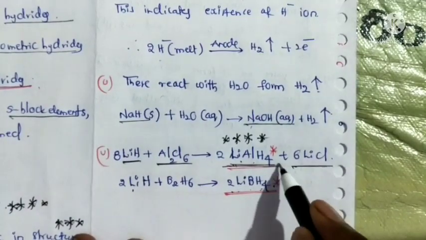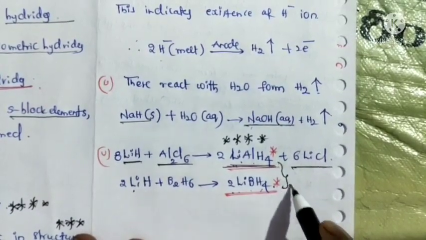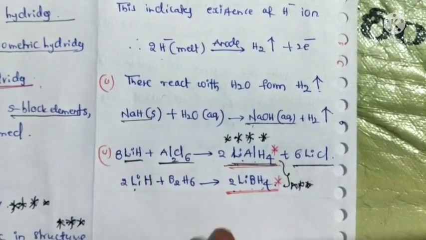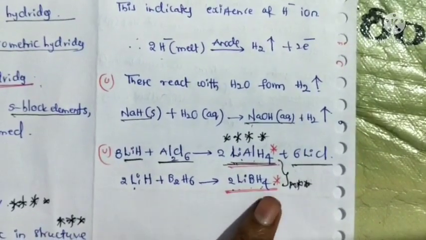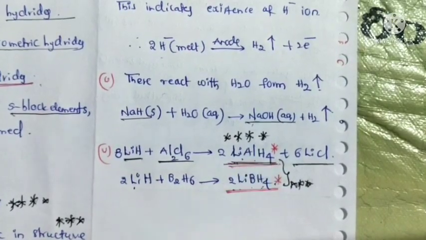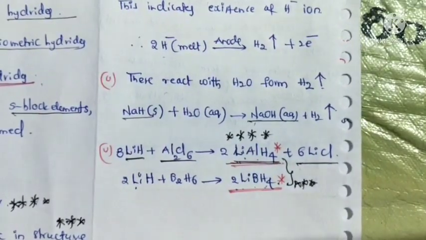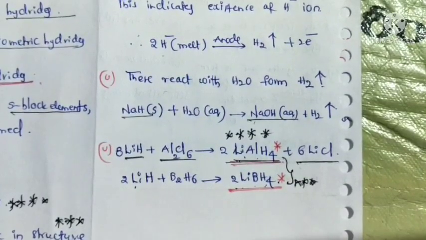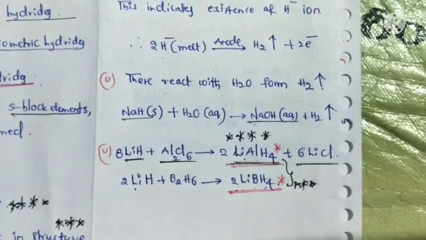These two compounds are very important for your exam. Write the formula of lithium borohydride or lithium aluminum hydride. So this is the information about ionic or saline or salt-like hydrides.